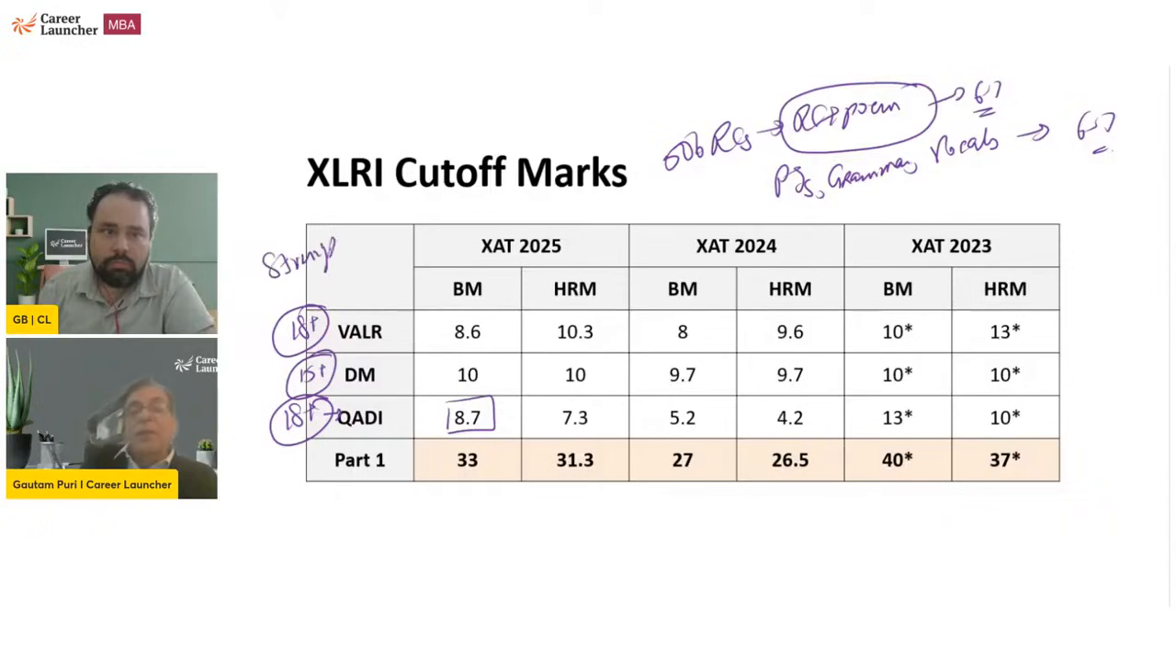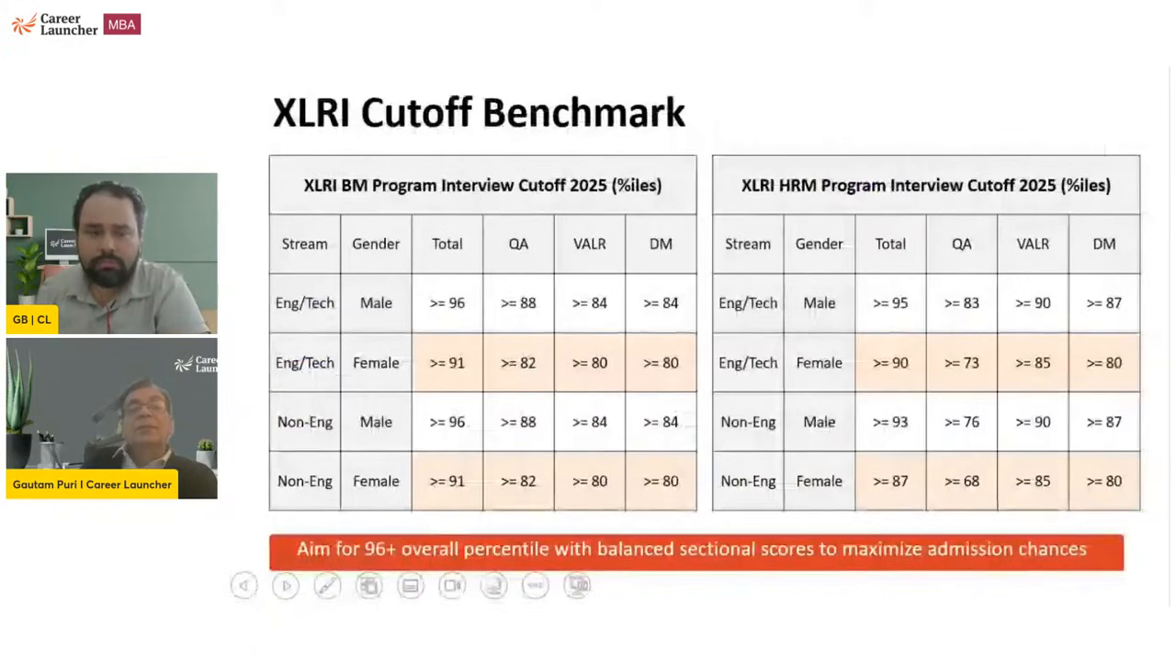Gautam, if you can just go back to the previous slide. This one? Yeah. हाँ, ये वाली, ठीक है.